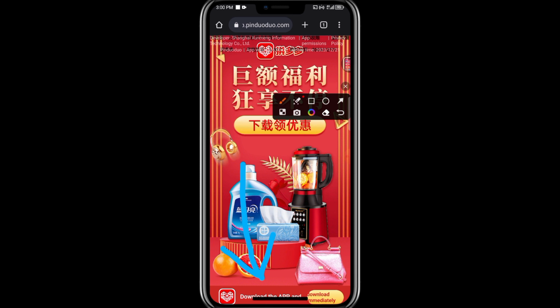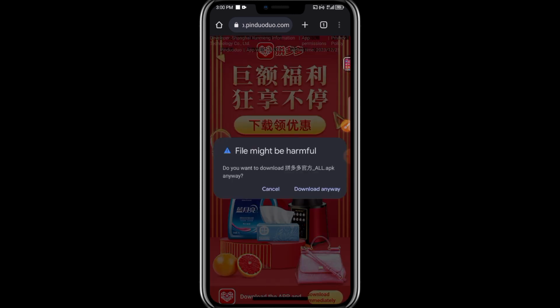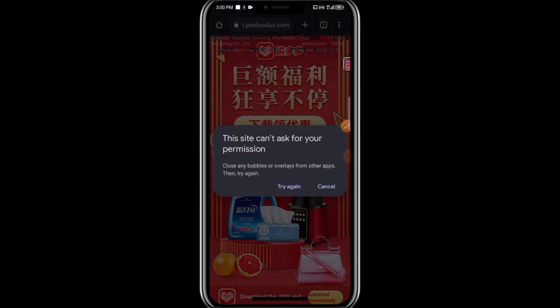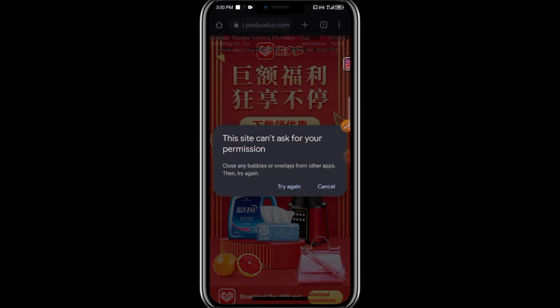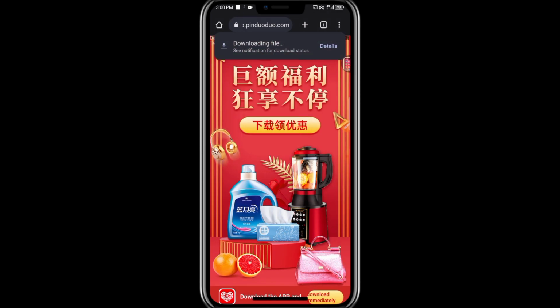It is available here. This is where you are going to be downloading it, where we have download immediately. Once you click on it, it will download it directly as if you are downloading music. So let me click on it now, and it's going to download automatically. All right, it can take a few moments, but just leave it. You will click download anyway. All right, you will click on allow, then you click on try again. You click on allow, then once it comes directly, you can see that it's downloading the file now.